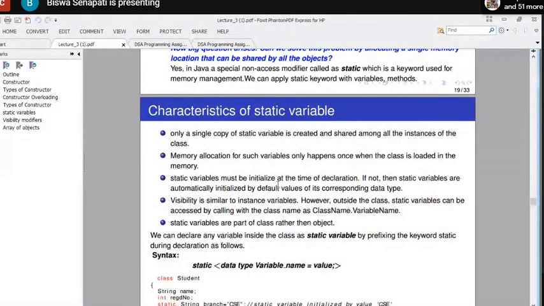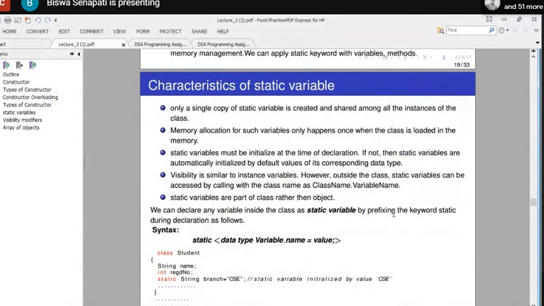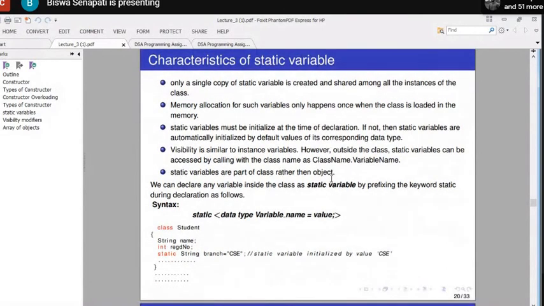Static variables must be initialized at the time of declaration. If not, then static variables are automatically initialized by the default values of their corresponding data type, just like done by the JVM. So visibility is similar to instance variables. However, outside the class, static variables can be accessed by calling with the class name, as class name dot variable name. Static variables are part of the class rather than the object.